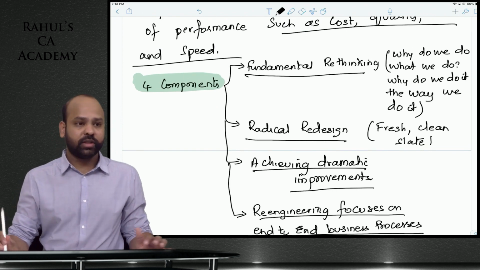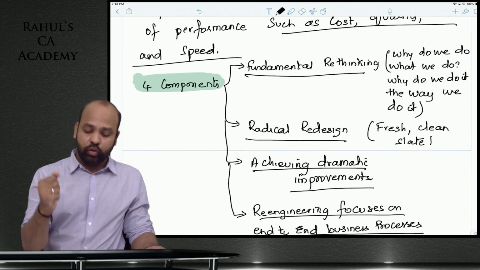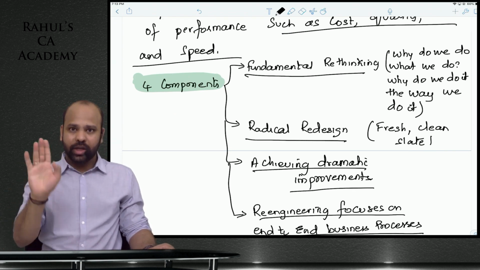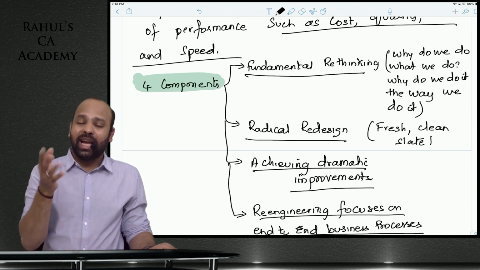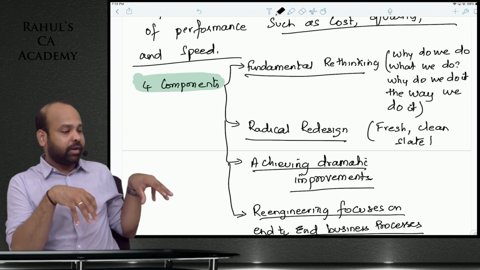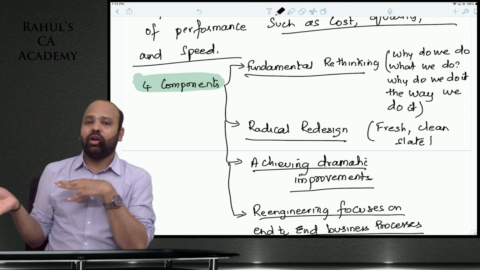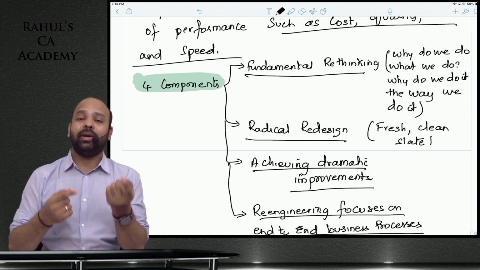End-to-end business processes. When you say fundamental rethinking, it is about what do we do, why do we do it the way that we are doing it. That's what I said. Why are we doing this? Why is that particular part being manufactured only in this way? Why is it being sent from machine A to machine B only? Why not from this to this? So that is fundamental rethinking.